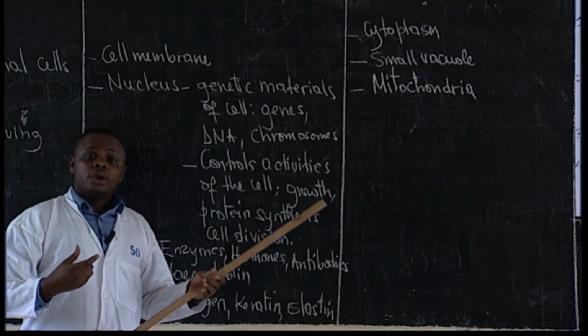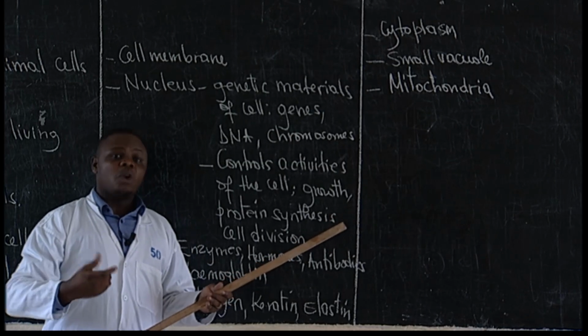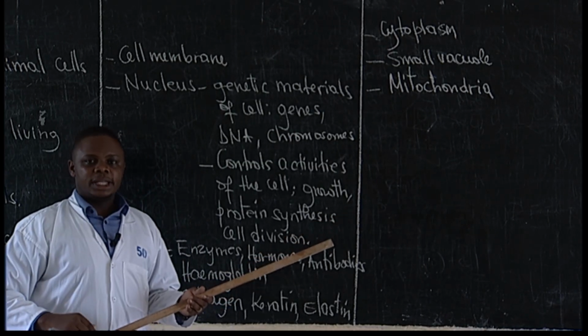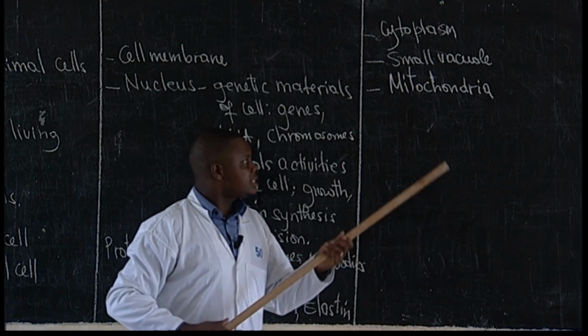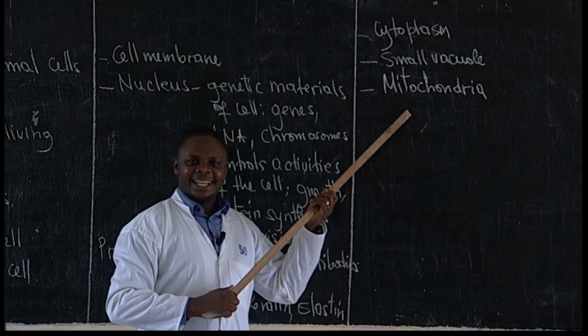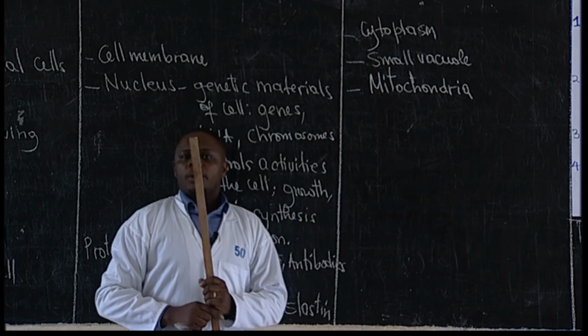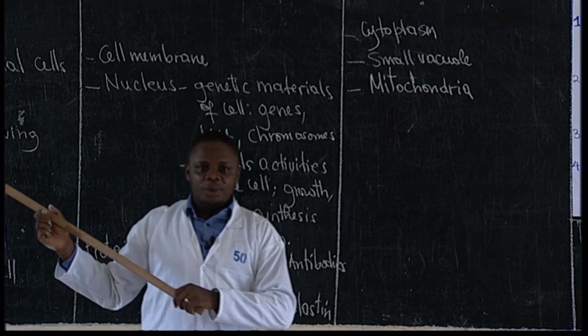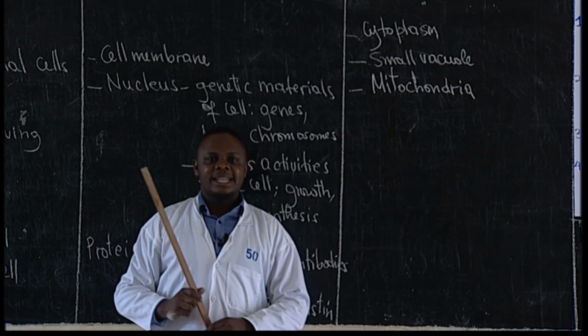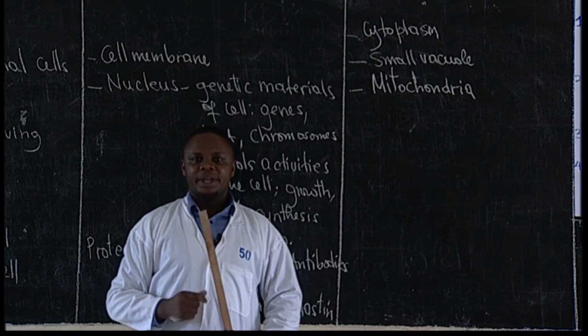Example of a small specialized structure or organelle we find in the cell is mitochondria, the powerhouse of the cell. So we also have the small vacuole. We have seen it. It is another example of organelle.